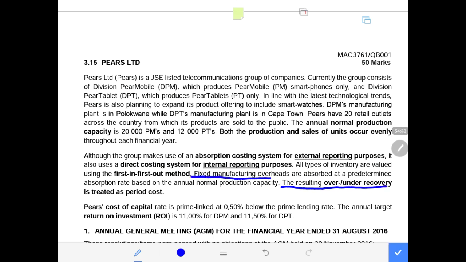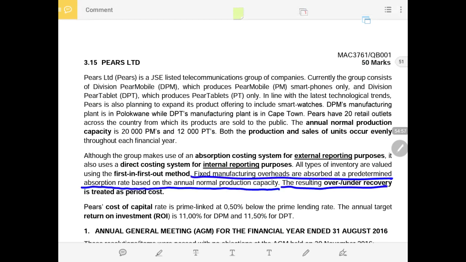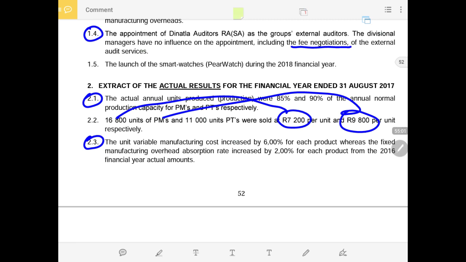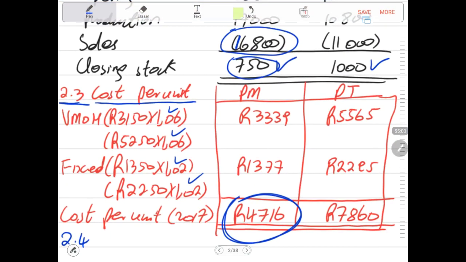Yes, fixed overheads are absorbed at the predetermined absorption rate based on the annual normal production capacity. So now that is the base to calculate our predetermined overhead rate based on the annual normal production capacity. So that is the sentence I wanted to align my explanation with.